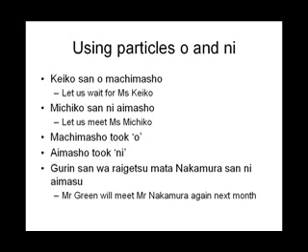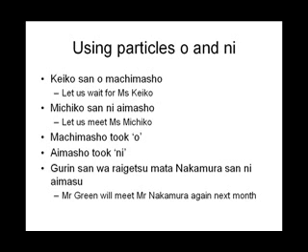These two sentences look very similar, but still we used o in one and ni in another. Why is it so? Please recollect the differentiation between transitive verbs and non-transitive or intransitive verbs that we made in lesson number 26.